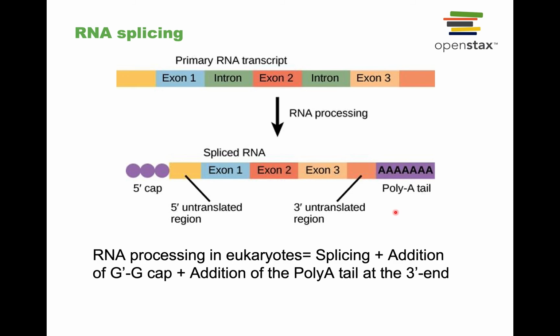Another role is to help the messenger RNA to move out from the nucleus. Now, the nuclear membrane has a very strict gate that won't allow just anything to go in and out. It has to be specific sequences or signals associated with the molecule that is to go in and out. So these sequences allow the messenger RNA to exit the nucleus.